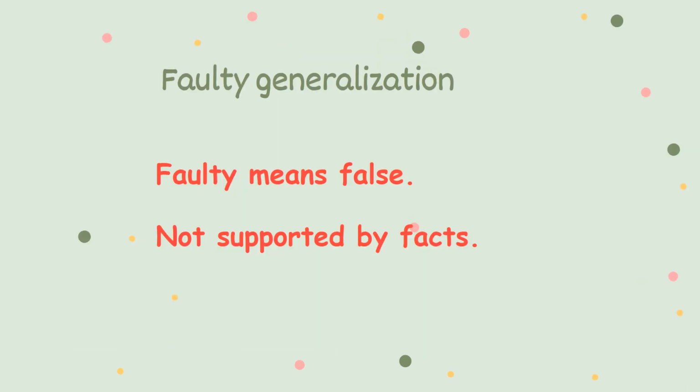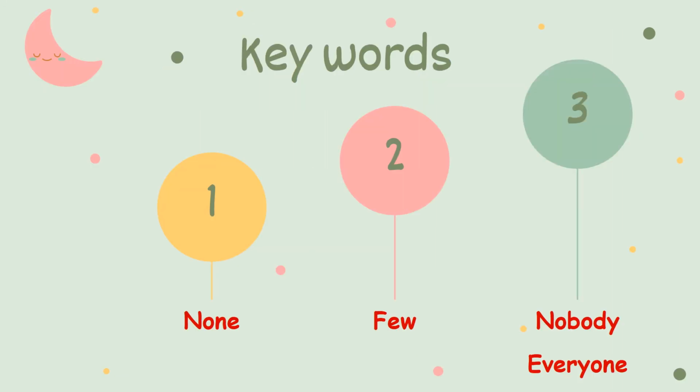Now let's move on to the second type. The second type of generalization is faulty. Faulty means false, from the name itself. Here, how do you know this generalization is faulty? Because you can't support it by facts. It's like an opinion you made, okay? And how can you tell this generalization is false? Because you don't have facts to support the idea. Also, we have keywords: none, few, nobody, and everyone.